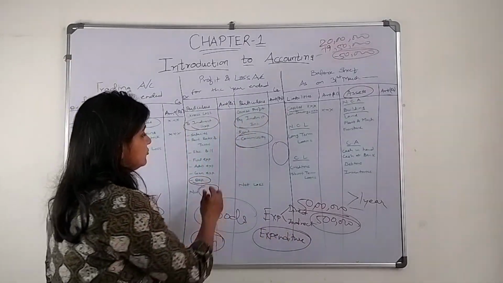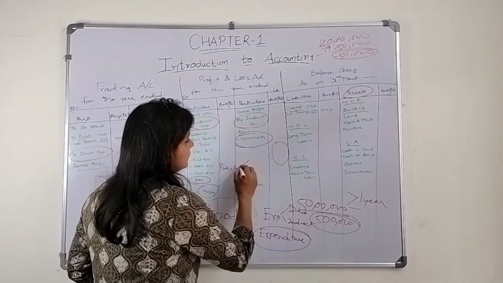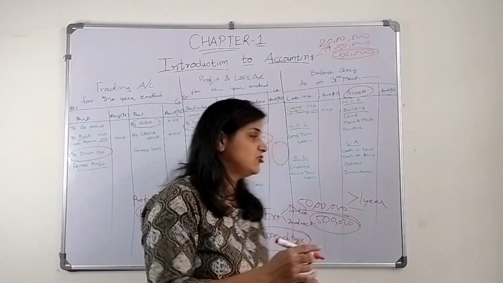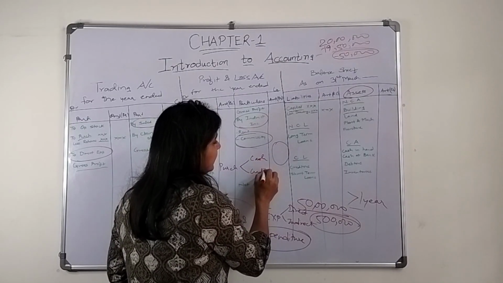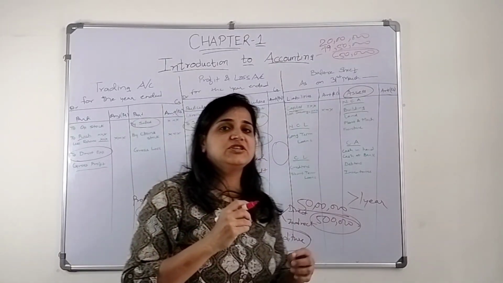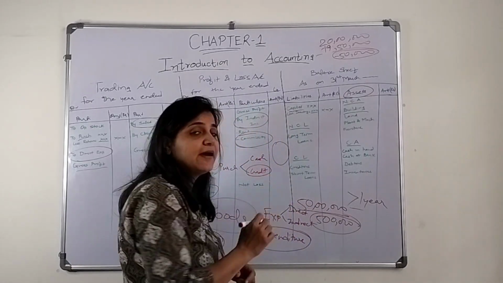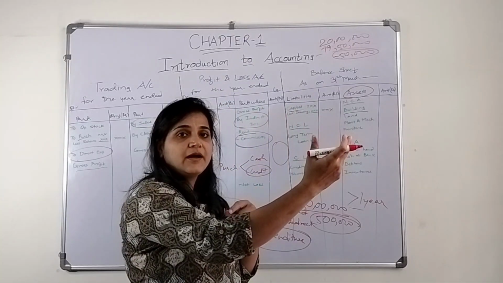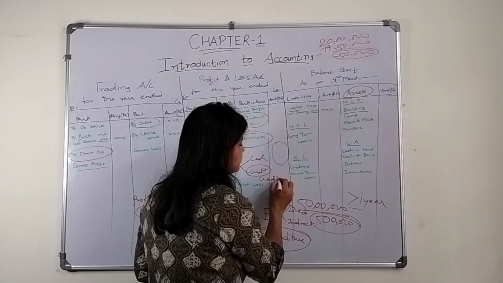Now in that business, I am purchasing the goods. Now the purchase is not always on cash. I'm not buying the things only on cash. There could be cash purchase and there could be credit purchase. When I am buying the goods on credit, the person from whom I am buying becomes my creditor.